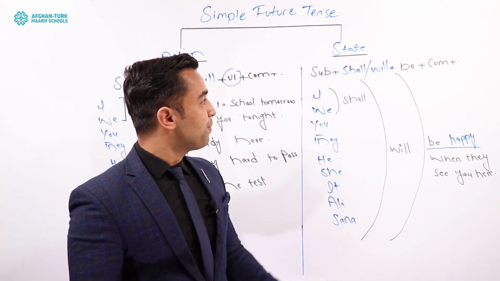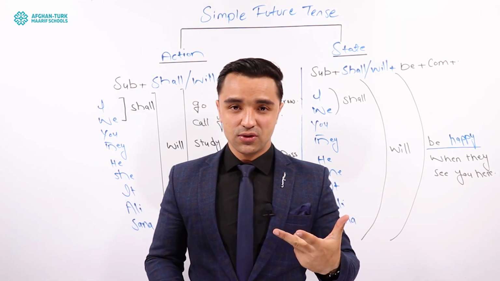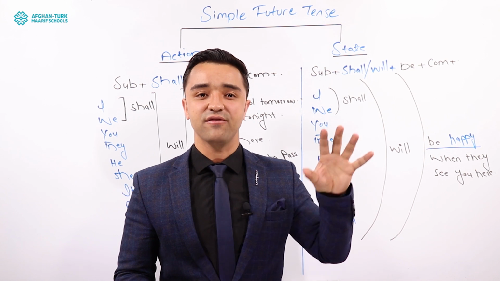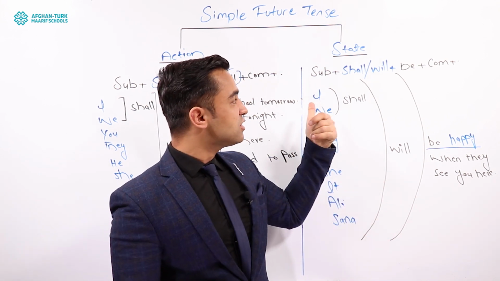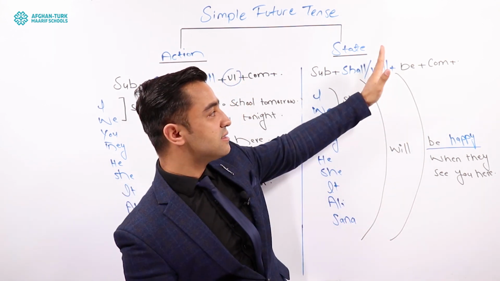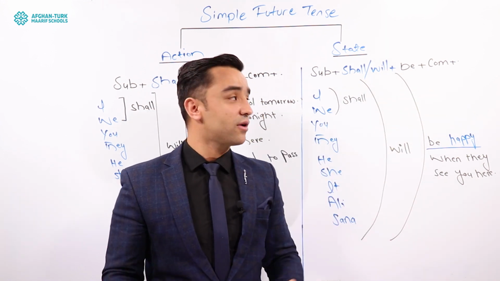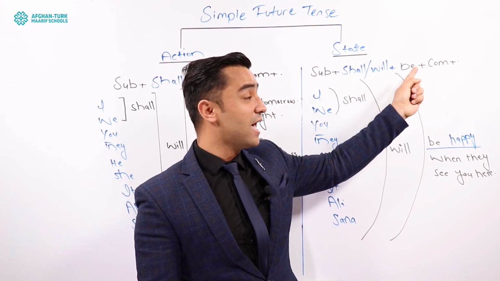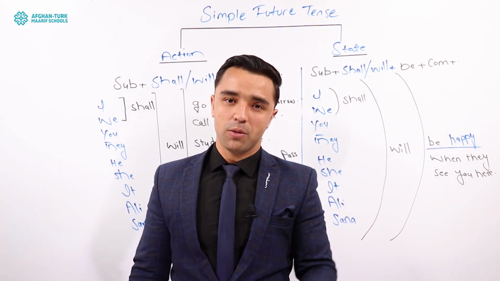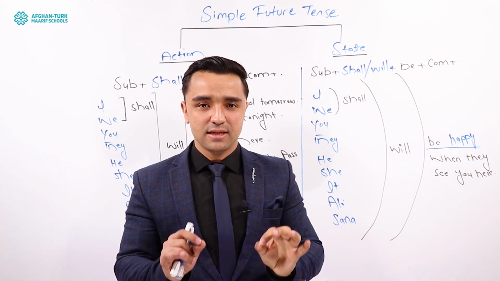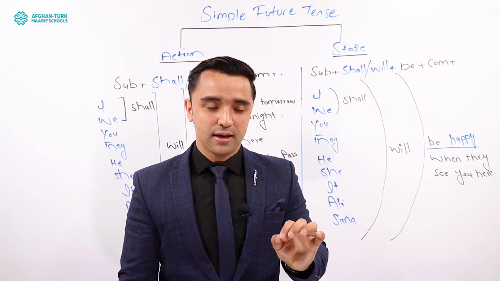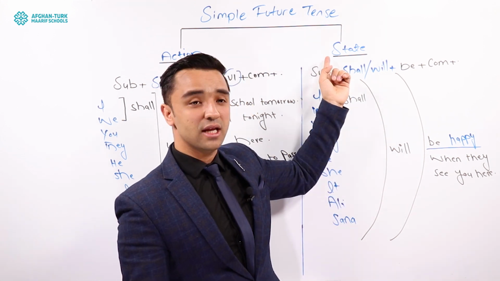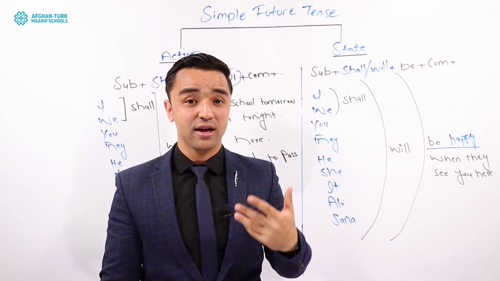On the other hand, though, we have state, guys. You can also use simple future tense to talk about state as well, the state of being of someone. Got it? So the structure for that is the same up to here, but after that there is a difference, okay? We have subject, then shall or will, and then be, and then complement. In every sentence, you have got to put be, guys. Without be, your sentence will be incorrect if you mean to express a state in the sentence. Got it?